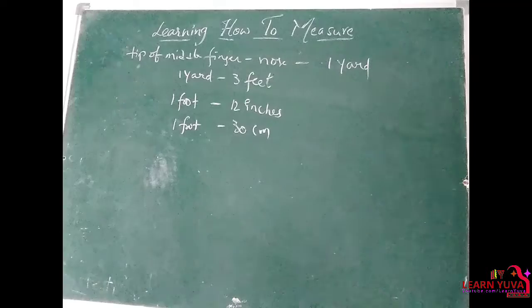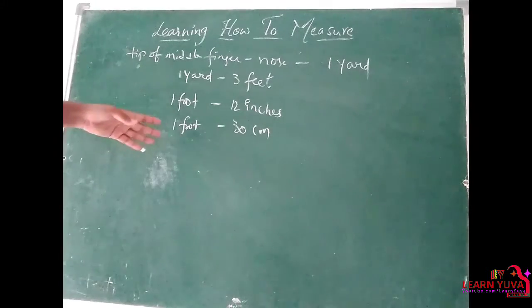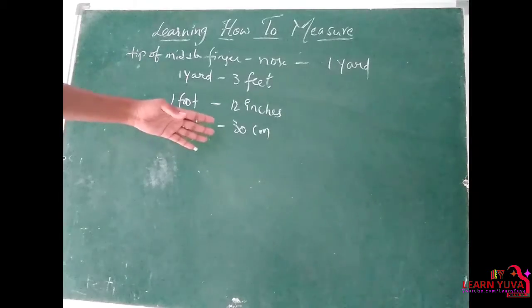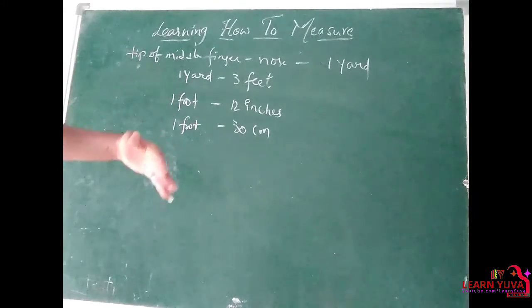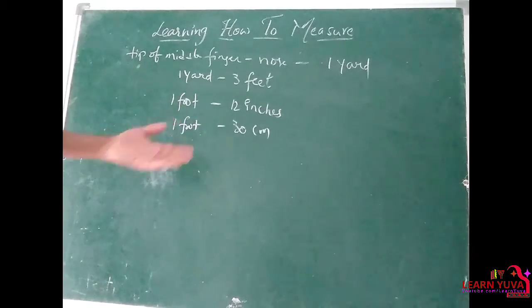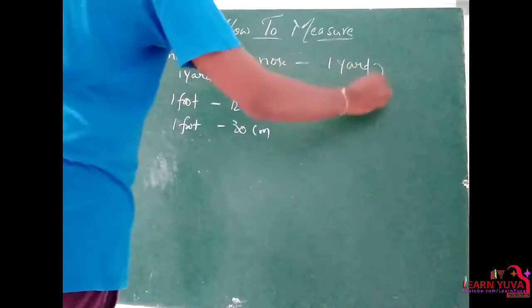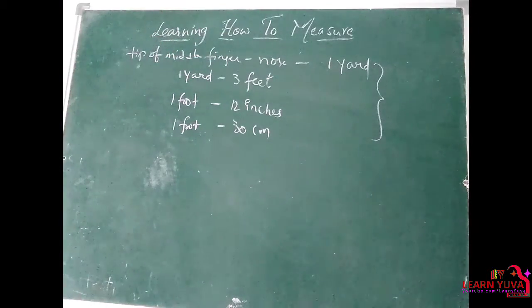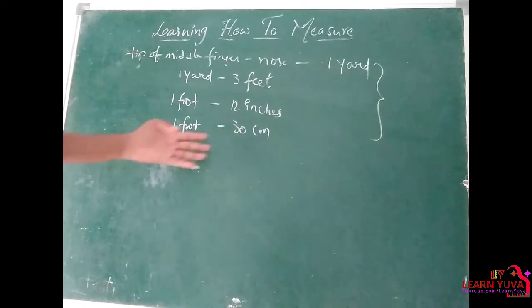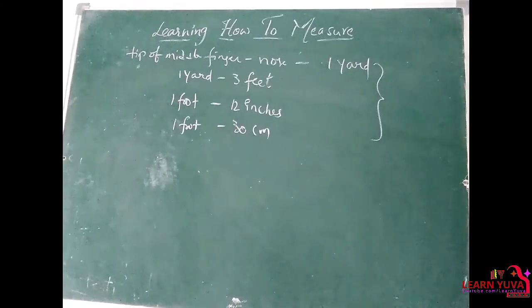So in the same way, other countries in the world also made their own scales, because each country had its own scale which was different from others, so it led to a lot of problems, right? For example, if a person went from one country to another country, in our country we measure like this, the tip of the middle finger to the nose, we call it 1 yard, and this 1 yard is divided into 3 feet, so 1 foot is equal to 12 inches and 1 foot is equal to 30 centimeters.